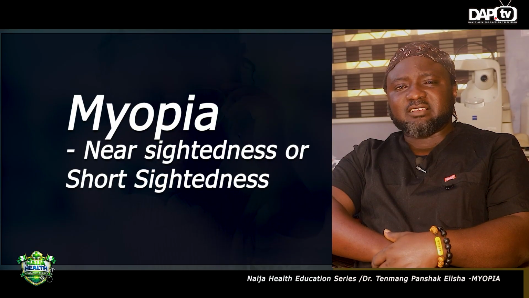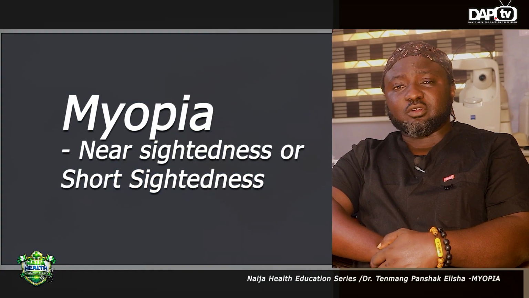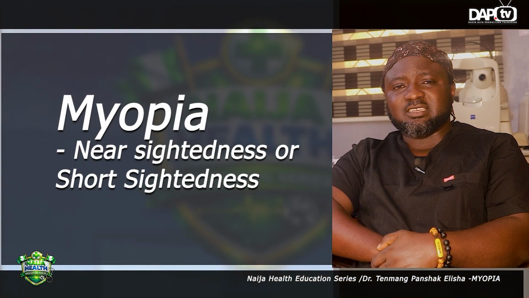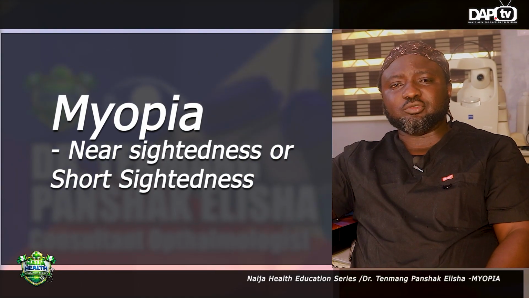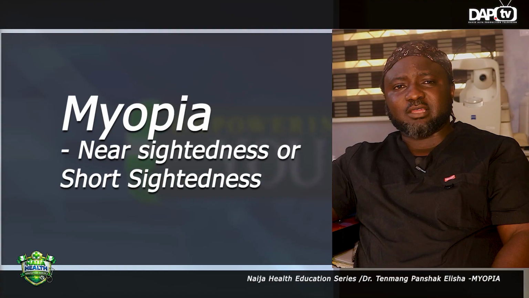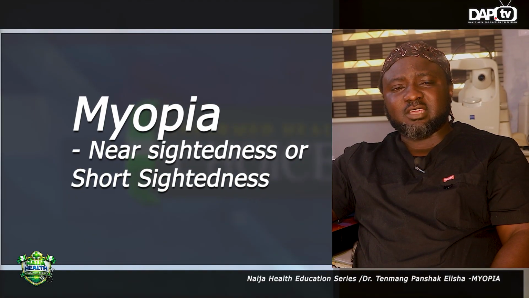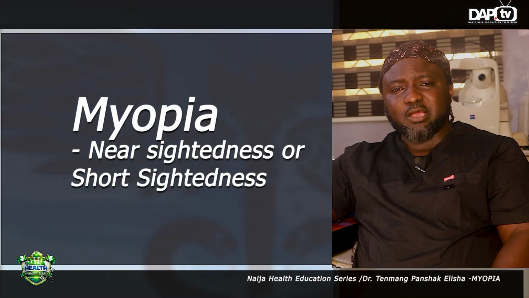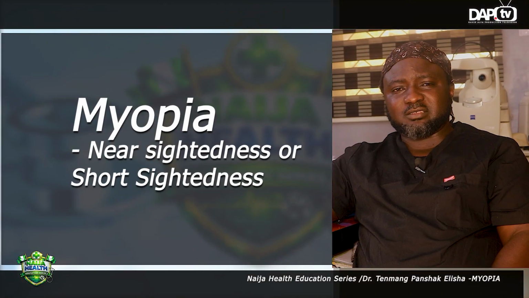This simply means that the person is comfortable doing things that are nearer to them than seeing things that are far away from them. So these children see things that are closer to them better than things far away. Children having these symptoms are referred to as children who are myopic, as a form of refractive error.